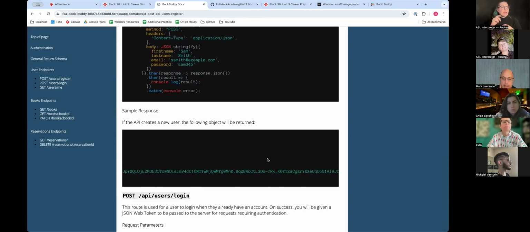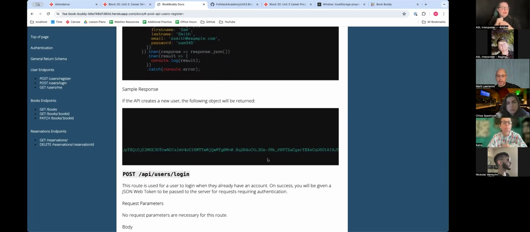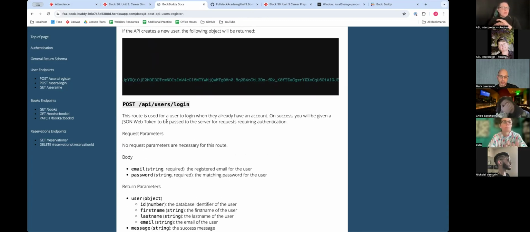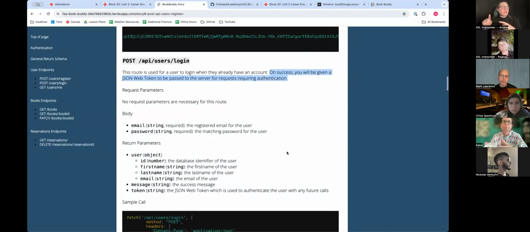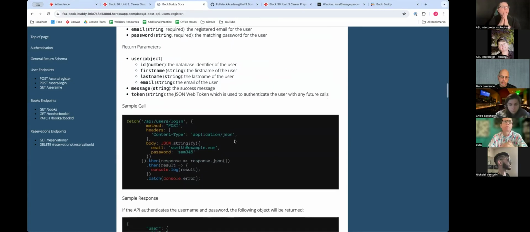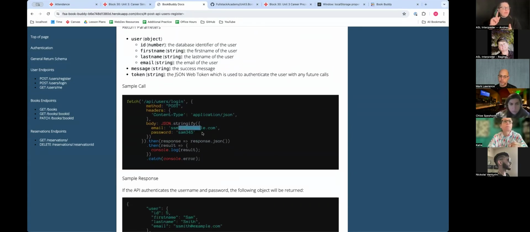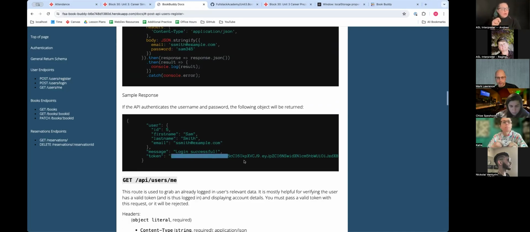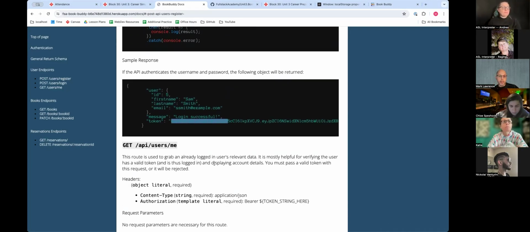Similarly, if you have then created an account, like I already had an account for LinkedIn, I will log in and on success, the same thing. You will be given a JSON web token to be passed to the server for requests requiring authentication. So I'm going to log in with my email and password, and you are going to get something back like this. And the main part is you are going to get the token back, which you need. So there's a couple other routes here.